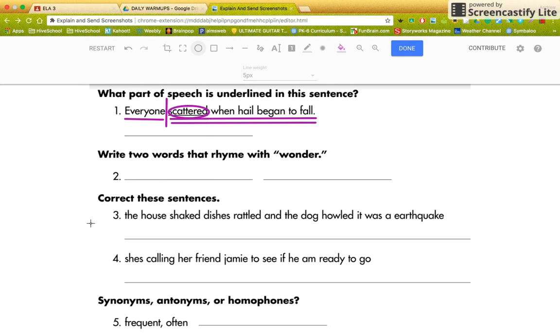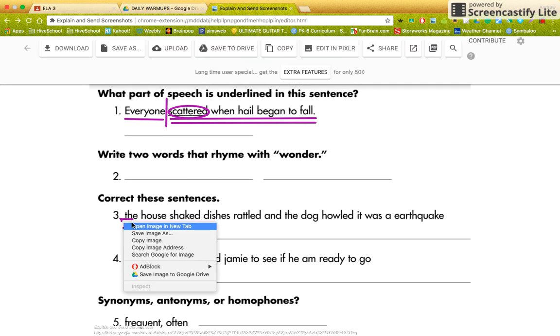The house shaked, dishes rattled, and the dog howled. It was a earthquake. Okay, so interesting. We've got several things going here. First of all, I'm going to go ahead and underline. Now let me get the line there again. I'm going to underline the first word in the sentence, of course.